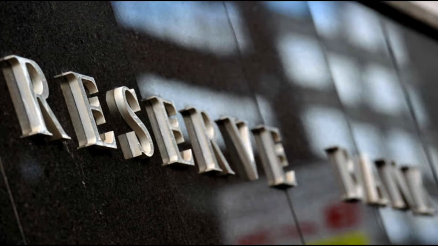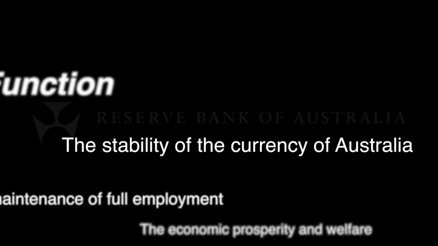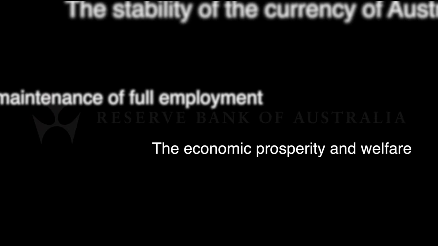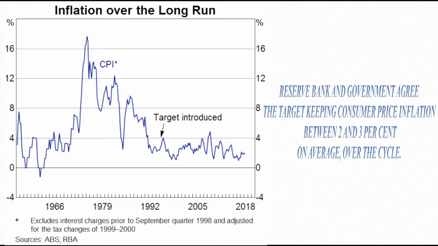Main objectives of the RBA are to achieve stability of the currency, maintenance of full employment, and the economic prosperity and welfare of the people of Australia. In pursuing the goal of medium-term price stability, both we, the Reserve Bank, and the government agree on the target of keeping consumer price inflation between 2 and 3% on average over the cycle.